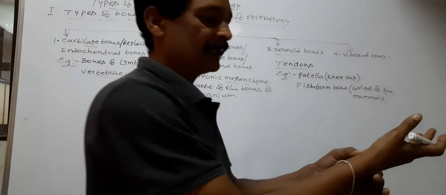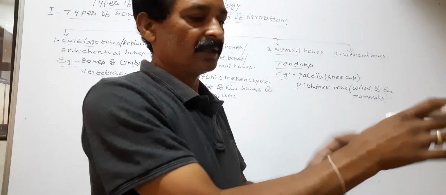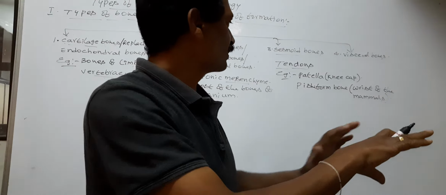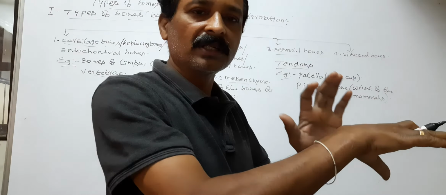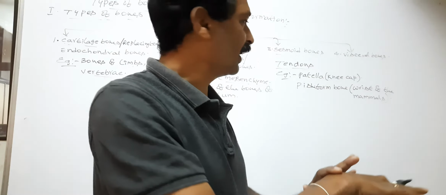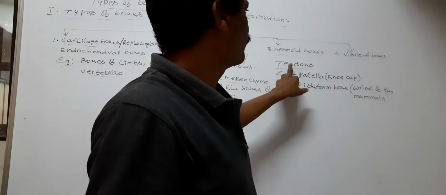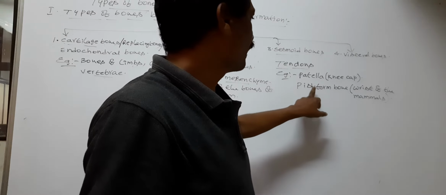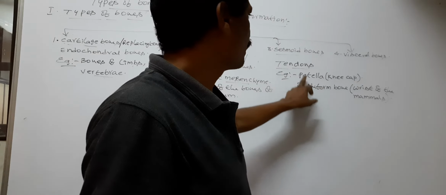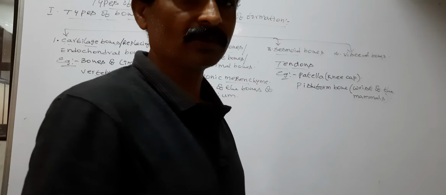The wrist region possesses the pisiform bone, formed by tendons. So the patella and pisiform bone both are sesamoid bones.